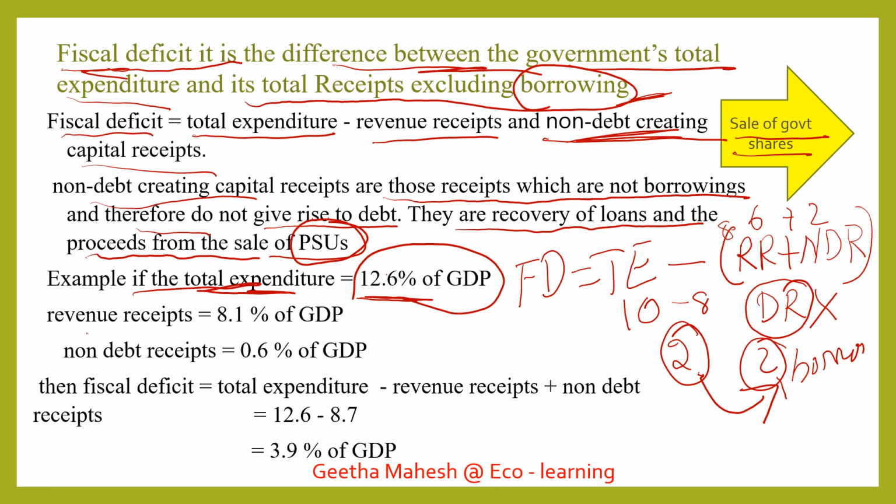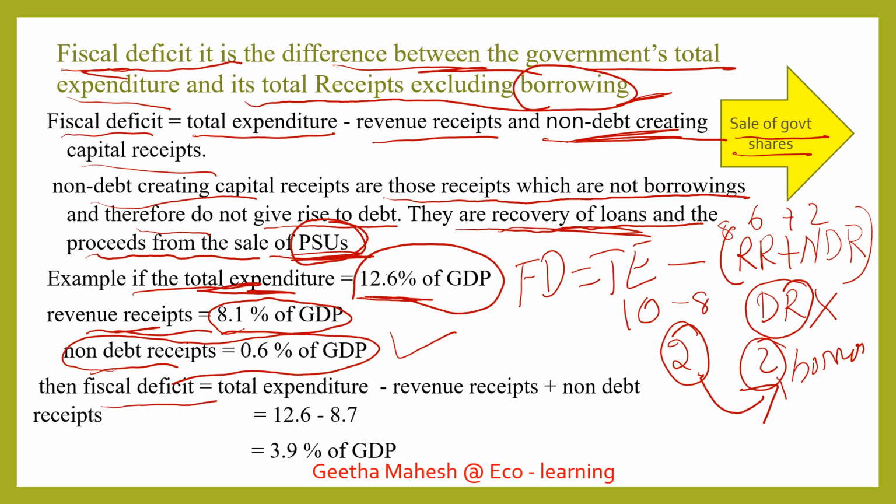Out of this total expenditure, the revenue receipts from tax and non-tax revenue are 8.1% of GDP, and non-debt receipts, that means recovery of loans. When the central government gives loans to states and union territories, it recovers those loans along with the interest, as well as sale of public sector shares. When they sell, they receive receipts, and those we call non-debt receipts, and this accounts for 0.6% of GDP.